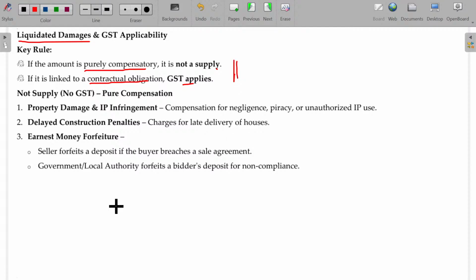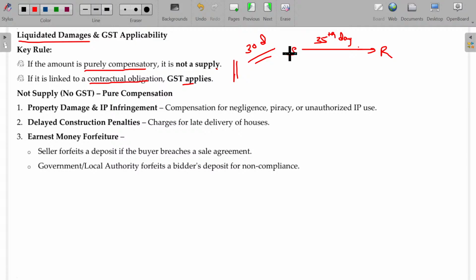Liquidated damages is nothing but delay in supply, contractual violation, between supplier and recipient. Supplier intimates, sir, I will deliver in 30 days. But the supplier delivers on the 35th day.